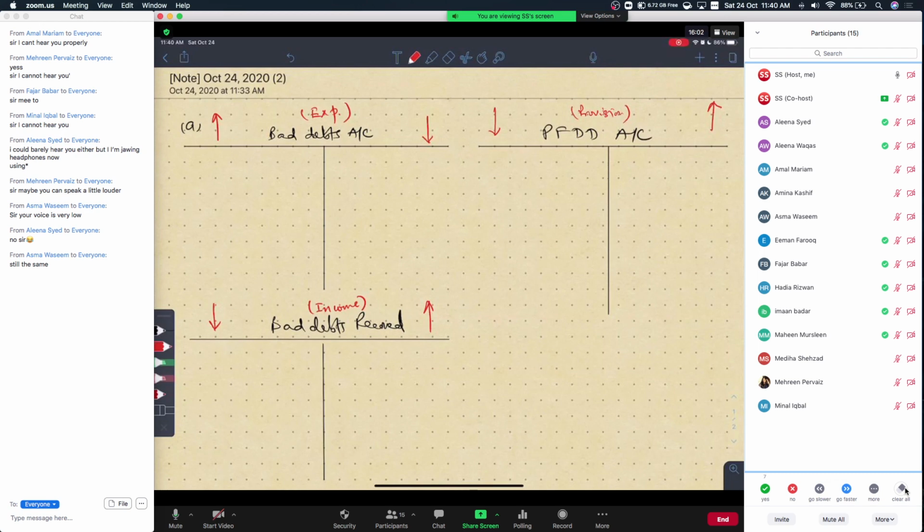What I can do is I can clip on the mic on my shirt. Hopefully that should solve the problem. Okay, is the audio level better now? Because I have now clipped on the mic onto my shirt. Okay, Alina says audible with headphones.